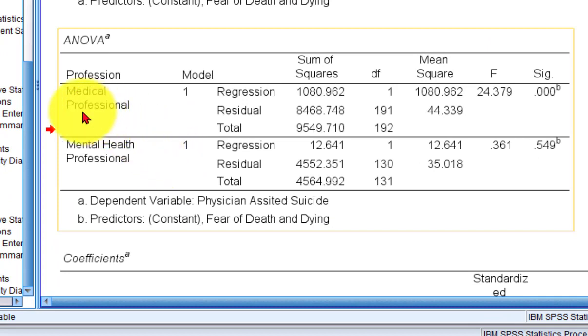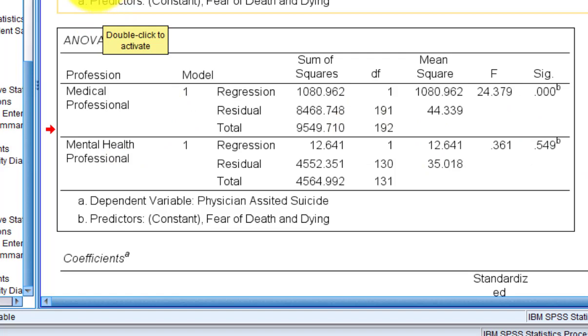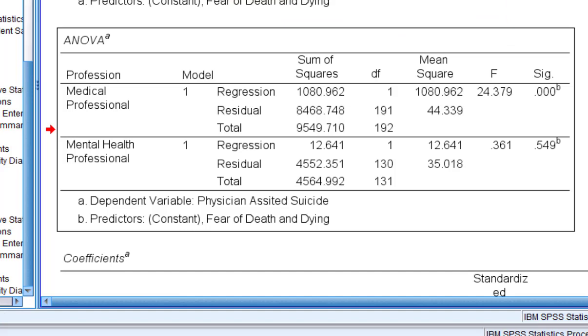You'll see that the relationship between FOD and POS is significant for the medical guys, but it is not for the mental guys. Okay, I'll say that again. The mental guys up here, the relationship between fear of death and physician-assisted suicide is not significant, but it is for the medical professions. All right, let me say that again. This is so important, right?